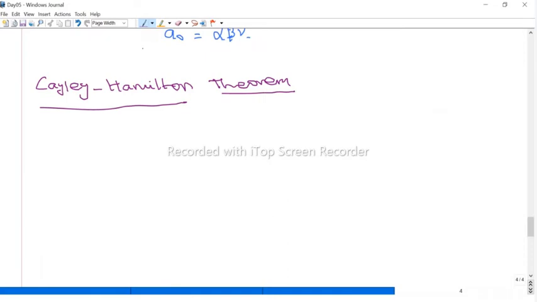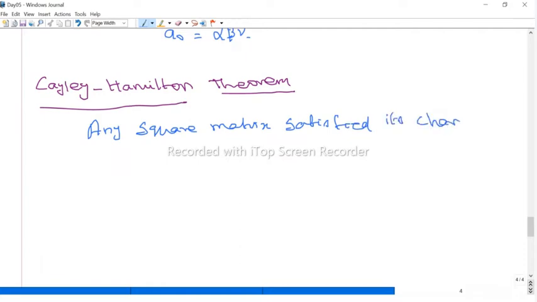That means any square matrix satisfies its characteristic polynomial. That is the statement of the Cayley-Hamilton theorem.